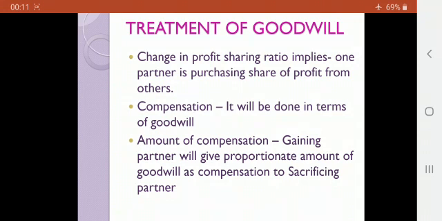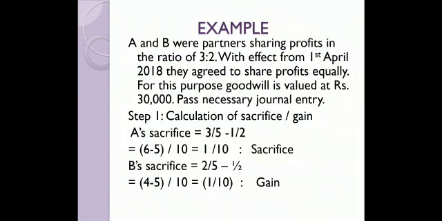Now let's move on to the process. The examples we have to do. A and B were partners sharing profits in the ratio of 3:2. With effect from 1st April 2018, they agreed to share their profits equally. For this purpose, goodwill is valued at rupees 30,000. See, the calculated value of goodwill is given to us. Pass necessary journal entry. Now, we cannot straight away pass the journal entry. We have to solve the question in various steps.